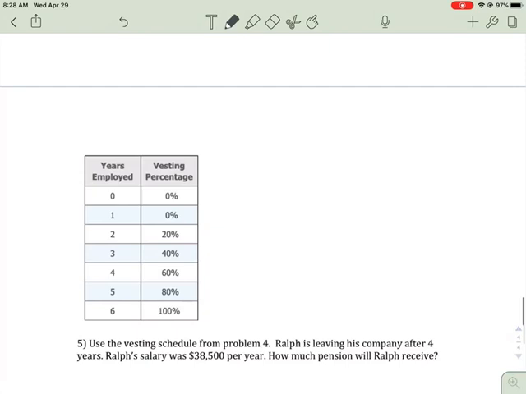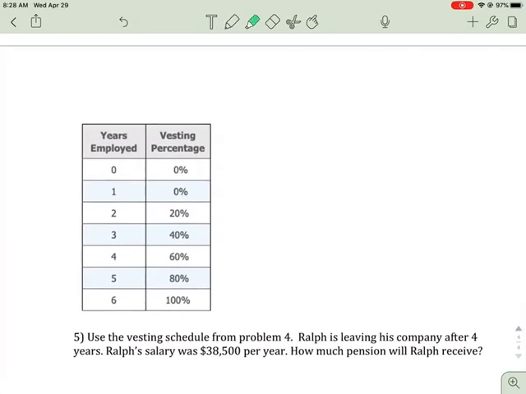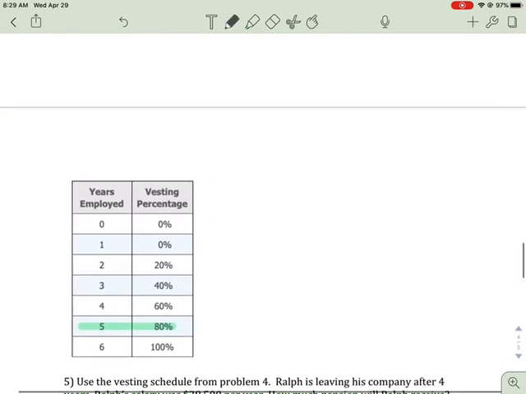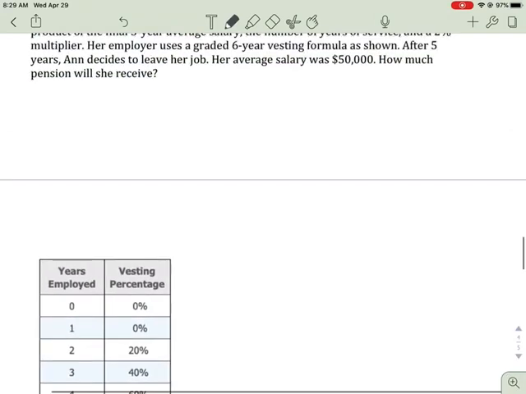How much pension did she get? According to this, she's leaving after 5 years, which means she's only going to get 80% of her pension because she wasn't there long enough to be fully vested. So we need to figure out how much she should have gotten if she was there 6 years or more, and then take 80% of that.